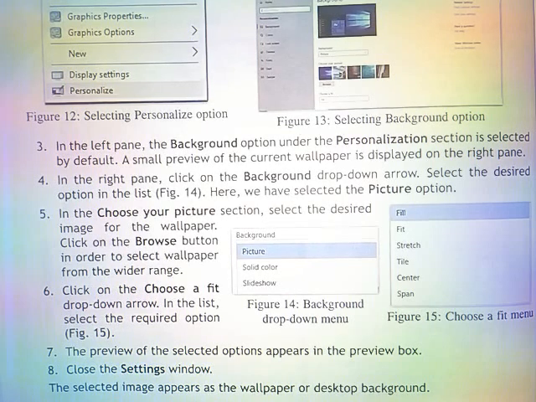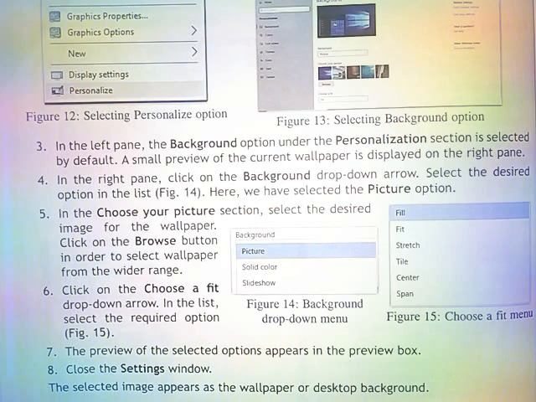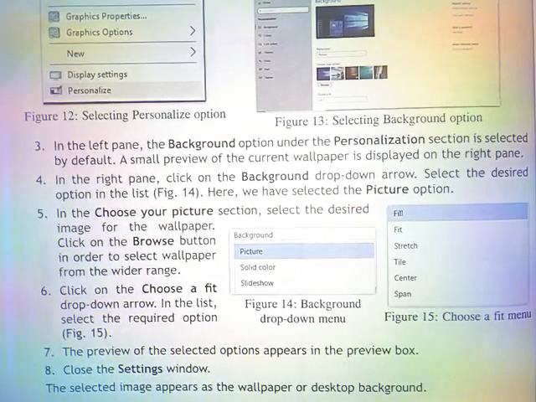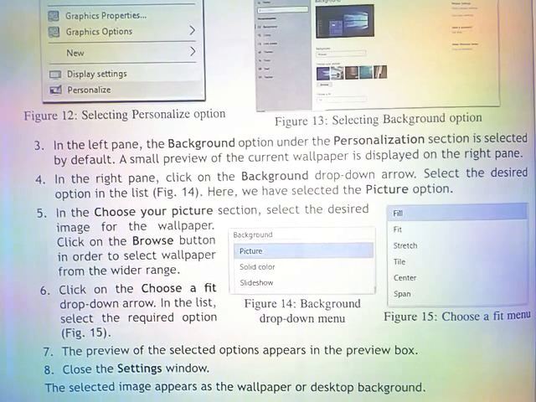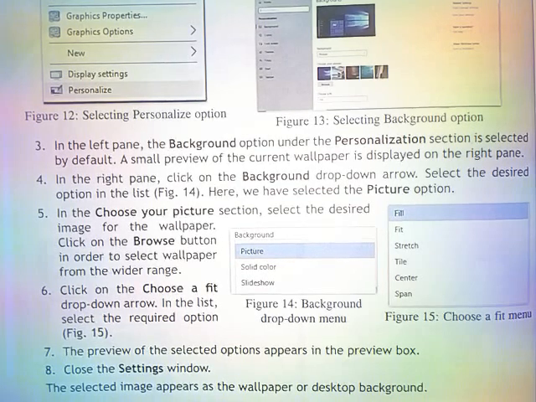Click on the Browse button in order to select a wallpaper from a wider range. Click on the Choose a Fit drop-down arrow. In the list, select the required option. The preview of the selected option appears in the preview box. Close the Settings window. The selected image appears as the wallpaper or desktop background.